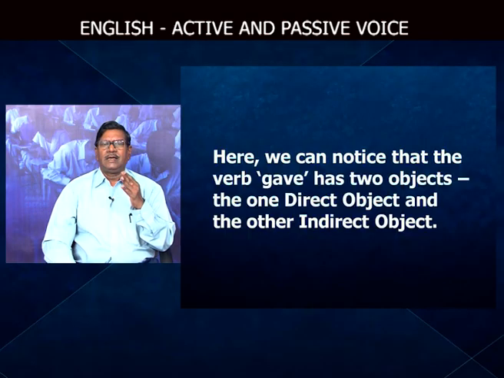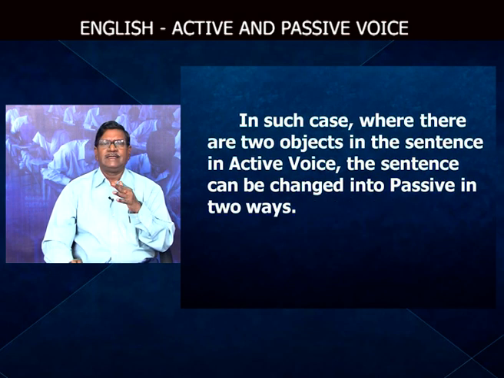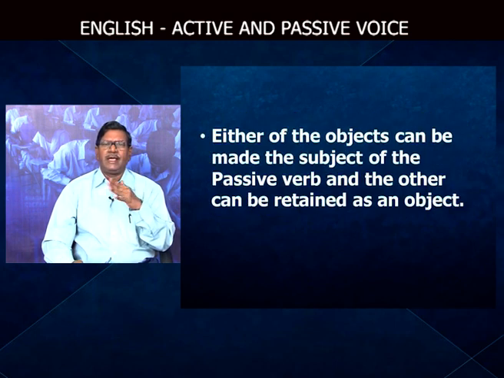Likewise, here we can notice that the verb gave has two objects in the sentence. The one is direct object and the other one is indirect object. In such cases, where there are two objects in the sentence in active voice, the sentence can be changed into passive in two ways. Either of the objects can be made the subject of the passive verb and the other can be retained as an object.